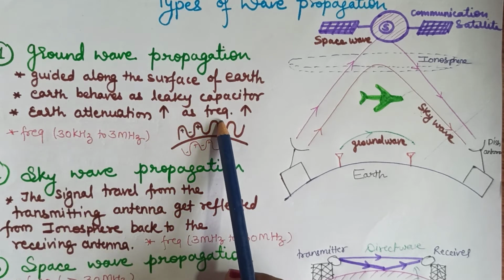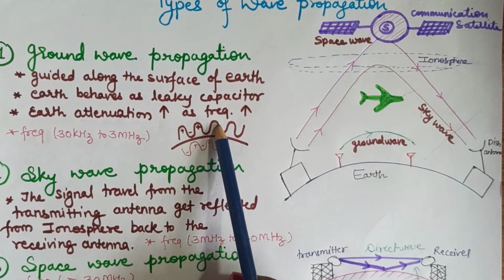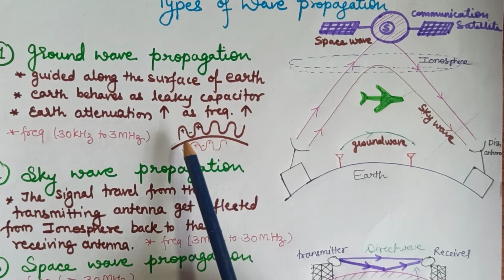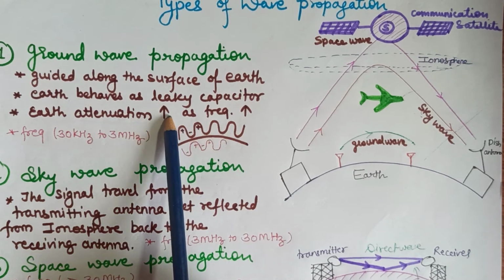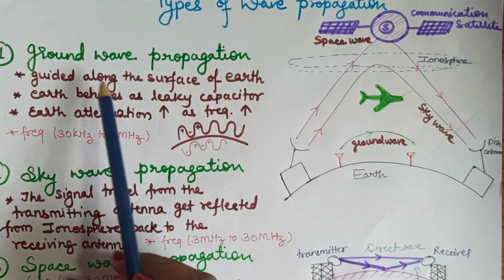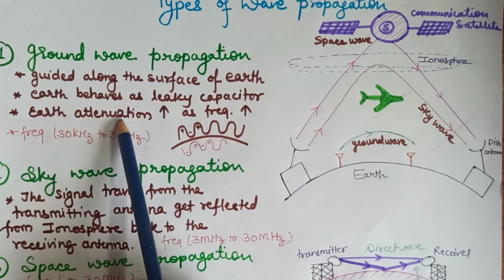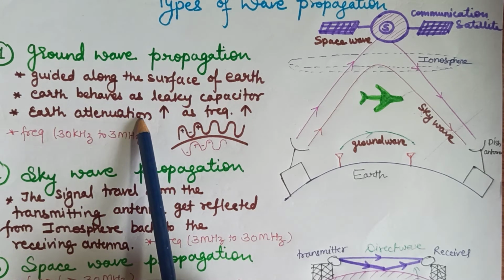When the frequency of the signal increases, the contact with the Earth increases, so attenuation increases. So, for higher frequencies, we are not using ground wave propagation because there is maximum attenuation of the signal.